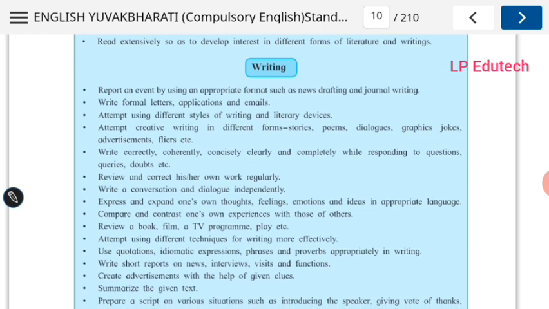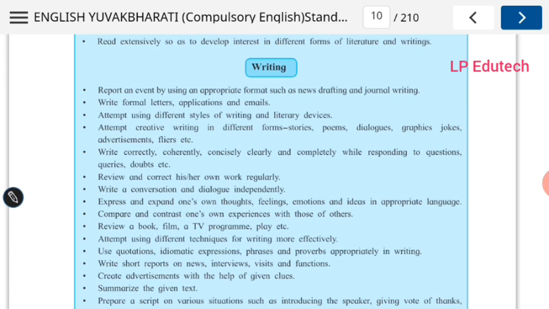Now the writing skill part. Last one. Now it is the best and most effective medium because you are judged on your writing skill even in your exams. So writing skill is the most important for the evaluation. Whatever you learn, it is judged through writing skill. Now report an event by using an appropriate format such as news drafting and journal writing. Write formal letters, applications and emails.